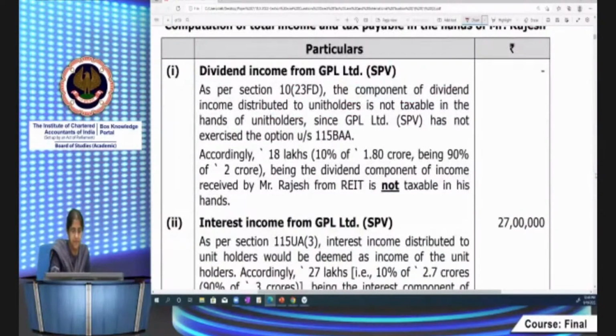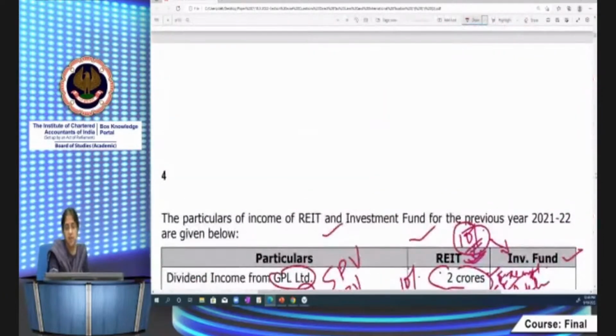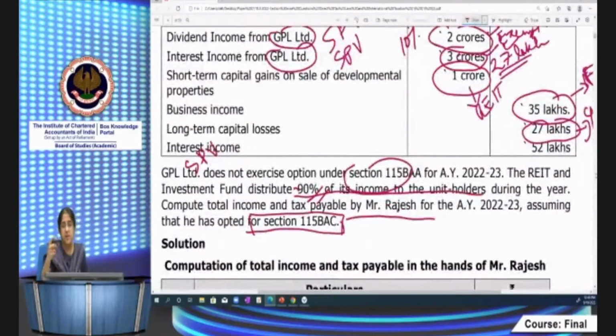Whatever his share will be. What will be his share? It will be 10% of 27 lakhs. Here I don't do 90%, because whatever is the income, it is deemed to be credited on the last day of that particular year. Fine. Which provision is not there in REITs.